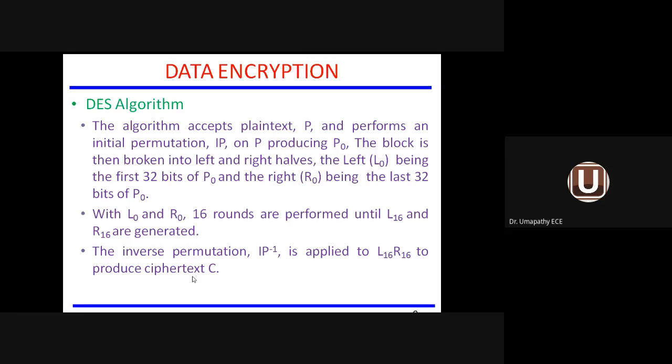Your original message is converted to P0 using initial permutation. That block message is divided into two parts: one is the left hand side, another one is the right hand side. First left 32 bits, next right 32 bits. Total number of bits is 64. Now L0 and R0 are available. 16 times of permutation are applied, and L16 and R16 are obtained. Now inverse permutation is applied to L16 and R16 so that the ciphertext information C will be available. So these are the steps involved in the DES algorithm. The methodology is called data encryption. The algorithm is called the DES algorithm.